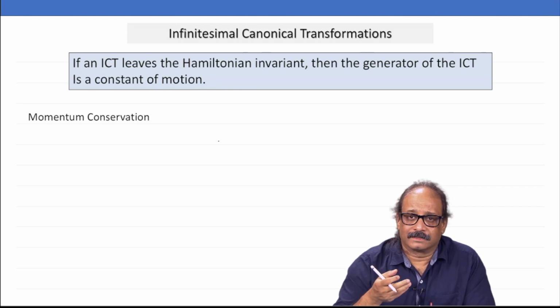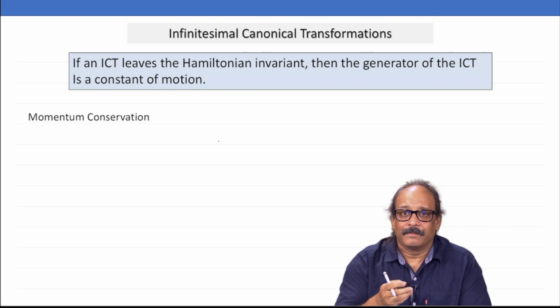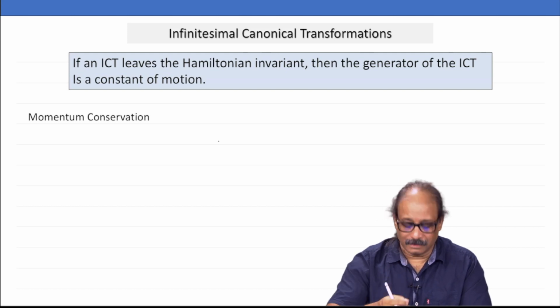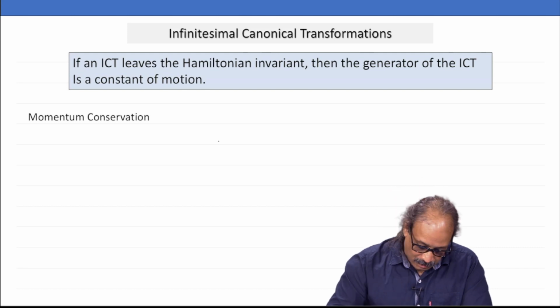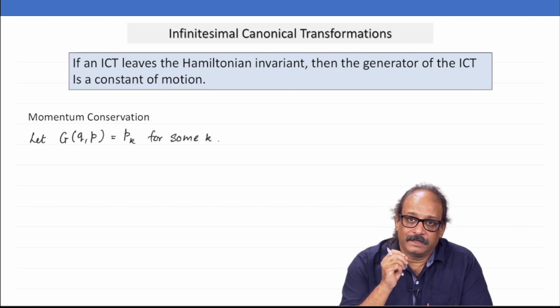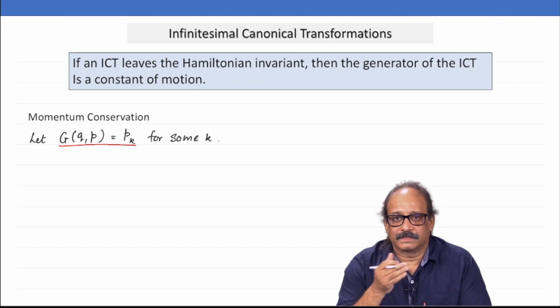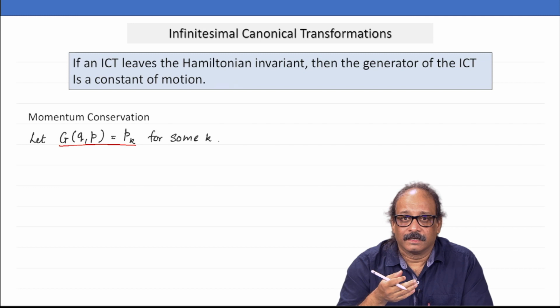And in this case, of course, I would not talk about particularly linear momentum, but the canonical conjugate momentum being conserved when you have a translation, or when a particular coordinate is absent from your Hamiltonian. Okay. So, let me take the generator of ICT as just p_k for some k. Okay. Now, what kind of transformation will it generate?